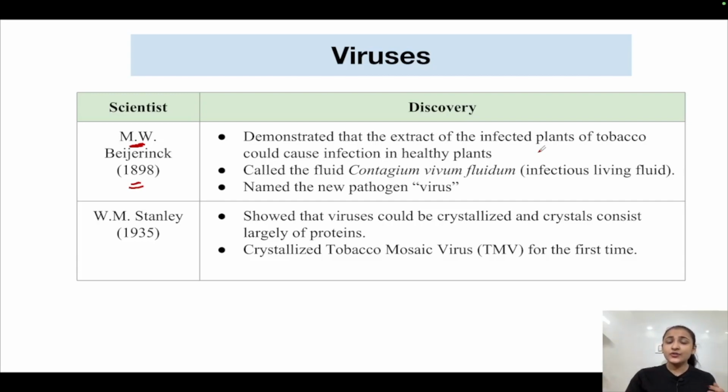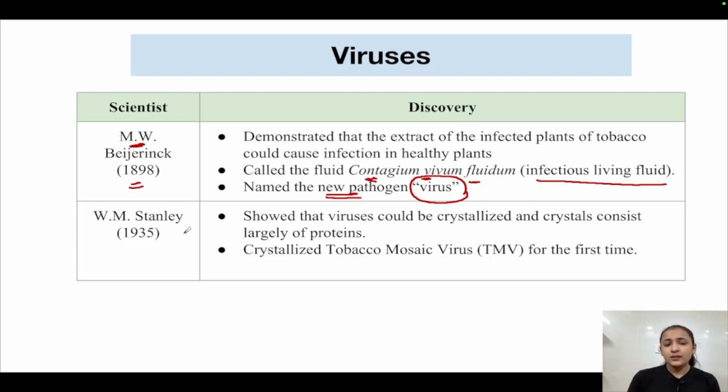And this fluid, M.W. Beijering termed as contagium vivum fluidum, that is infectious living fluid. Why? Because of obvious reasons, because it was able to cause infection in healthy plants. So he named this new pathogen as virus. So the term virus was first given by M.W. Beijering.